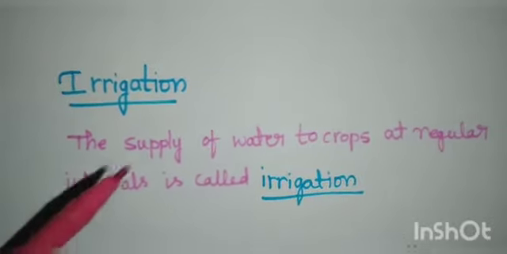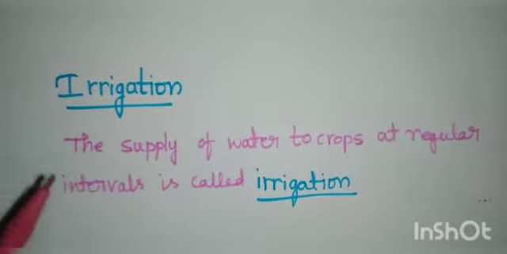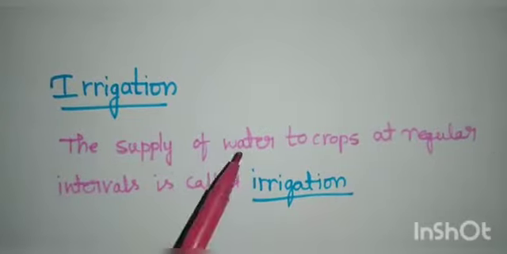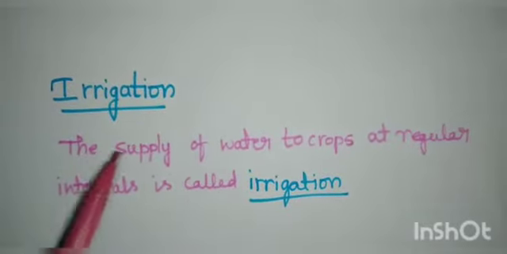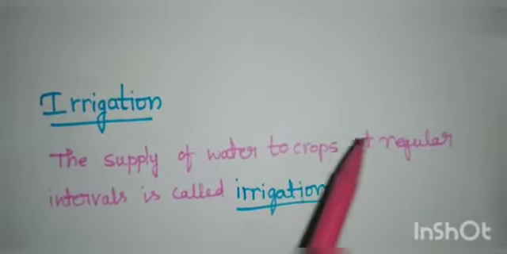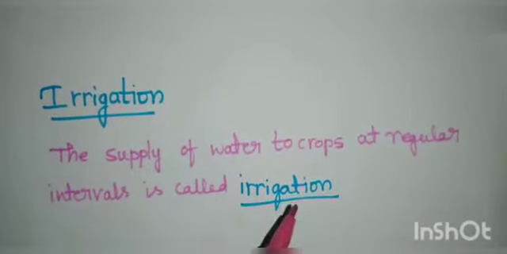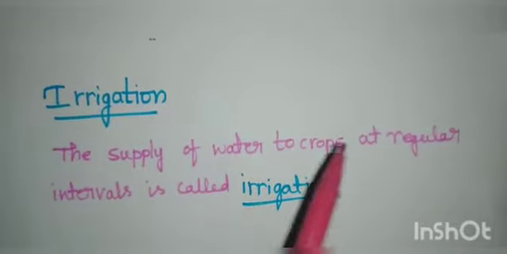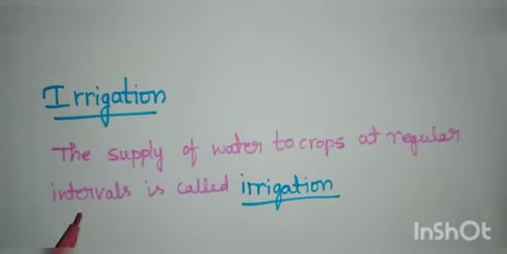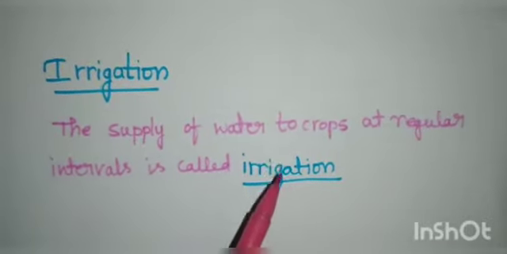So coming to the definition of irrigation: the supply of water to crops at regular intervals is called irrigation. Supplying water to the crops at regular intervals is called irrigation.